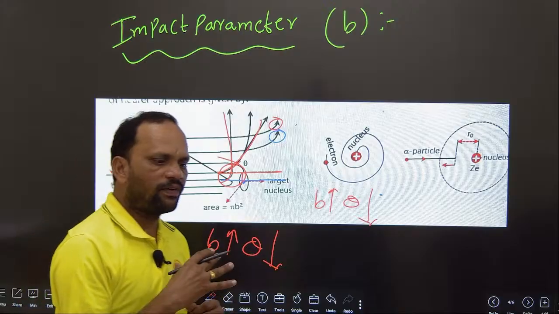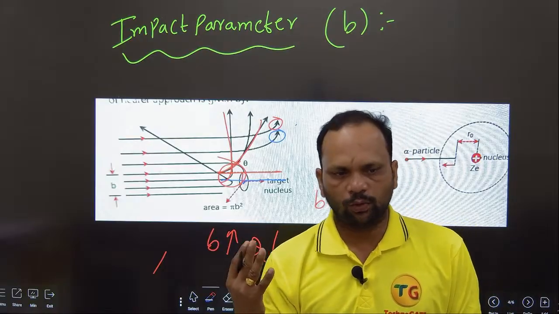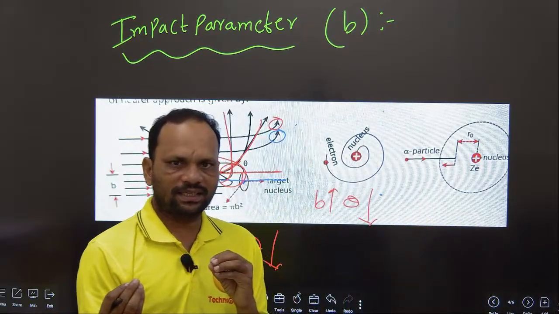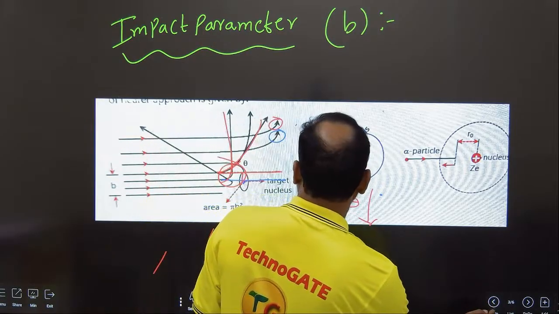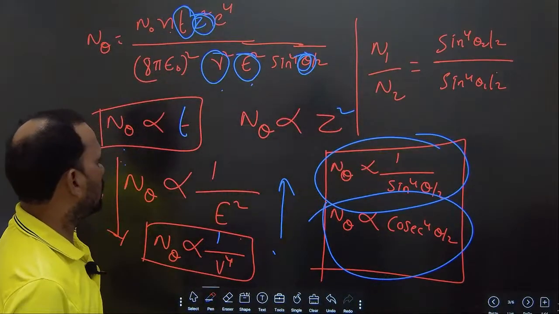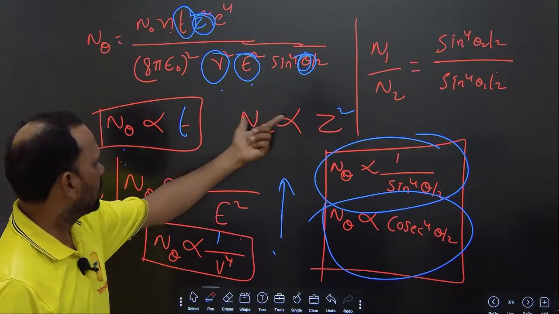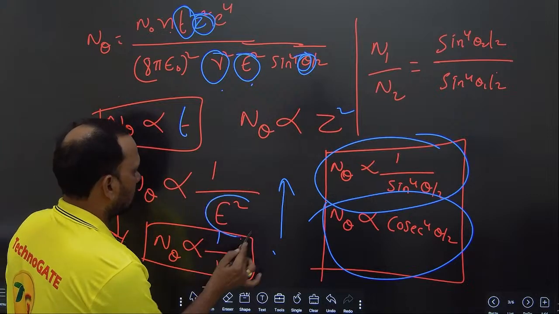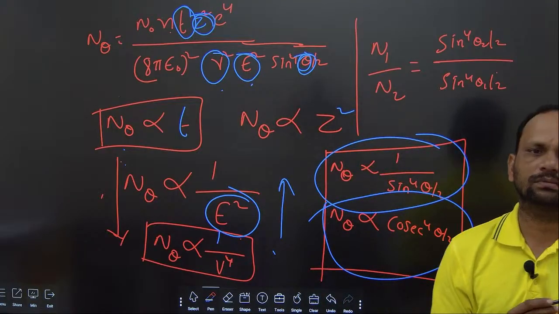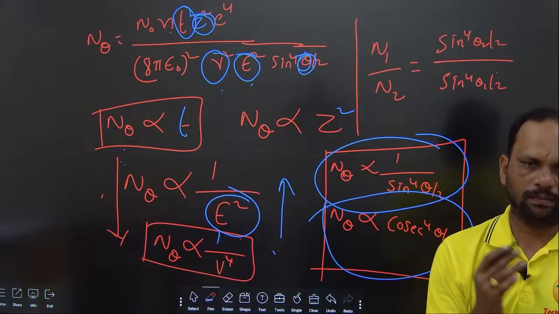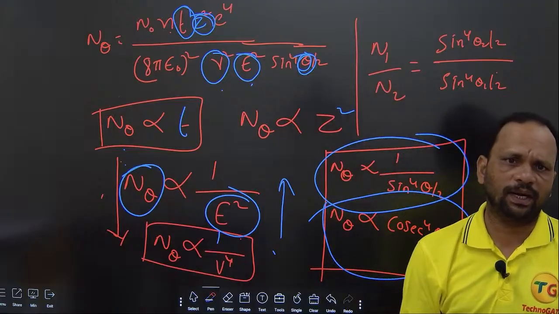Now, how many alpha particles are deviated, how many are undeviated, what is the distance of closest approach, and what is the impact parameter? We have already discussed this formula for the number of alpha particles deviated. The number deviated is directly proportional to t and to Z square, and inversely proportional to E square, where E is the energy of the alpha particle. If the energy is more, the alpha particles are undeviated, so the number of deviated alpha particles is less.